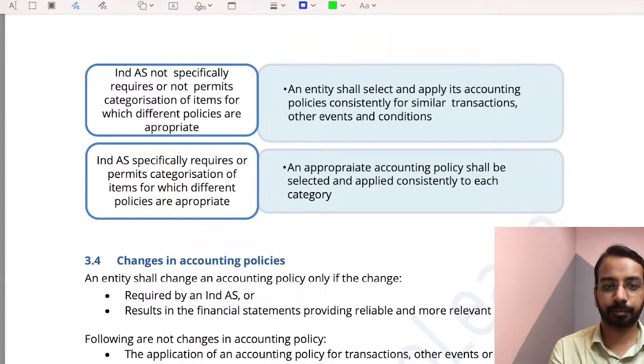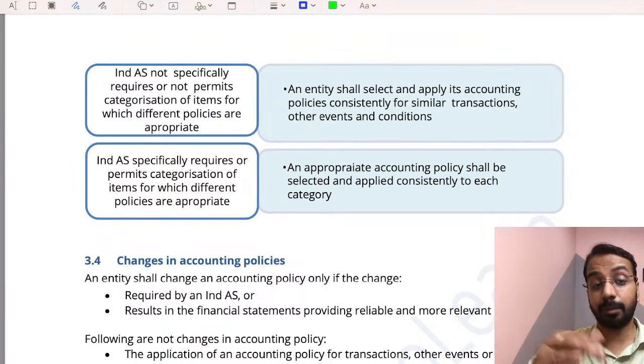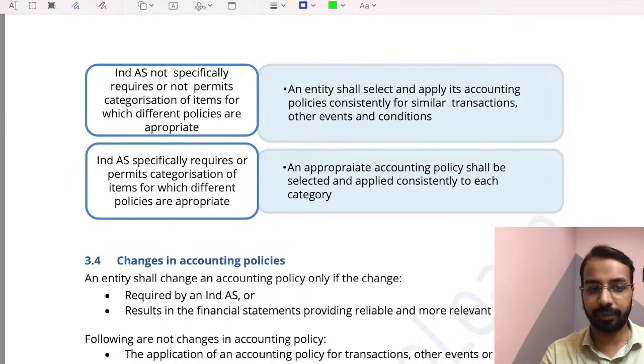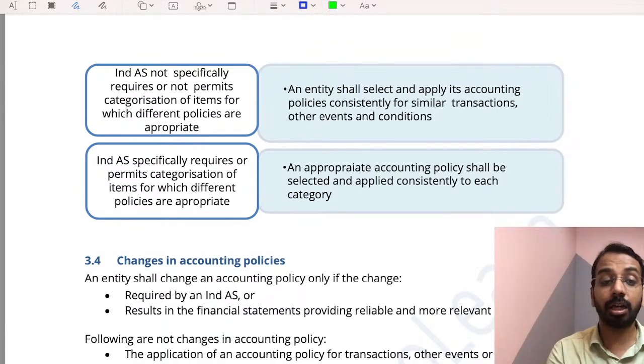Okay. Then if it is plant and machinery, again you will apply the revaluation or cost model consistently. Year on year also, you will apply accounting policies consistently. Okay, that is as far as the accounting policy is concerned.